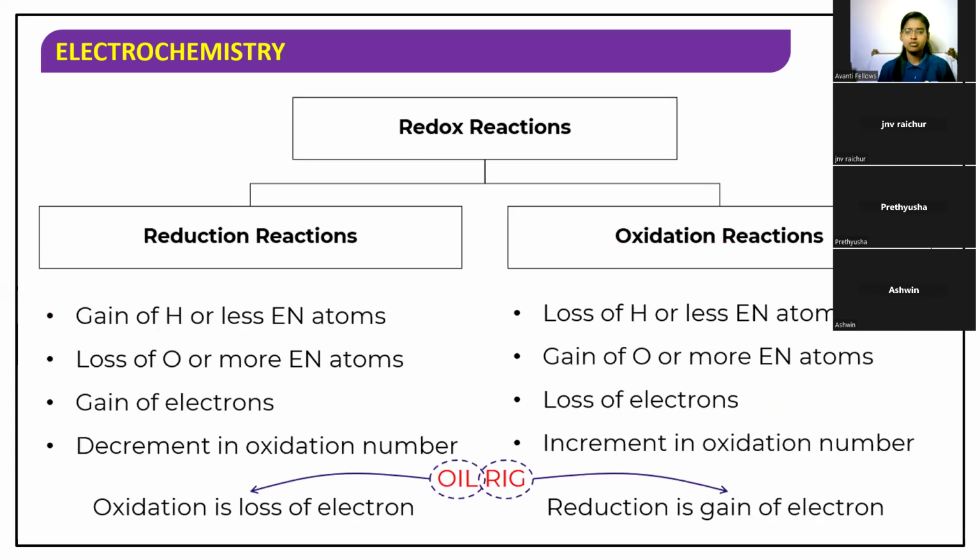Here you can see the 4 definitions for both oxidation and reduction. Oxidation is loss of electrons and reduction is gain of electrons. OIL RIG: Oxidation Is Loss, Reduction Is Gain.